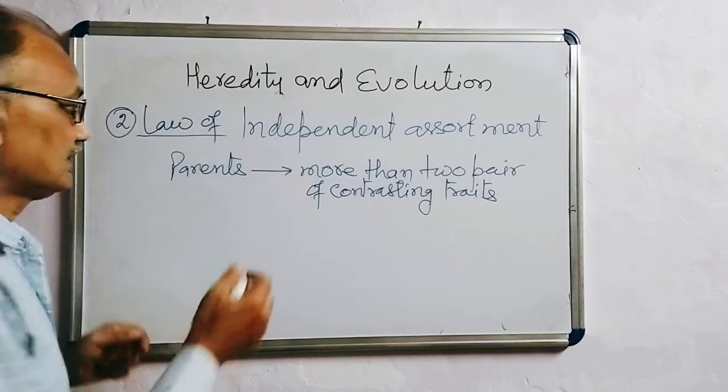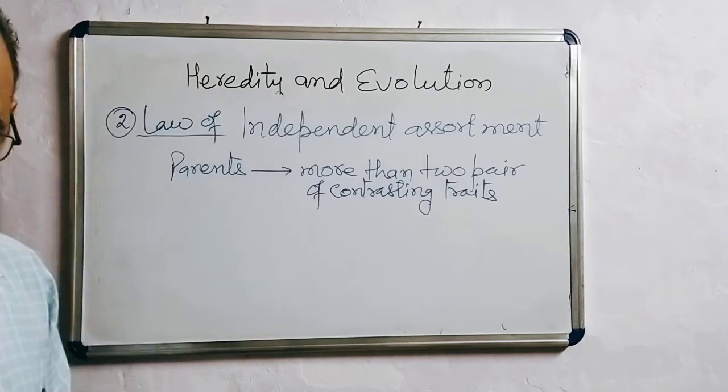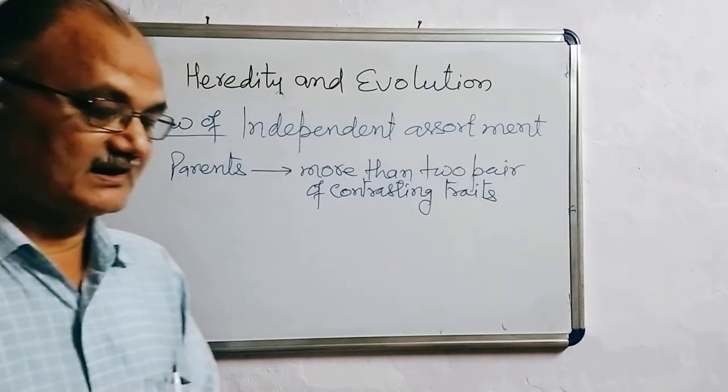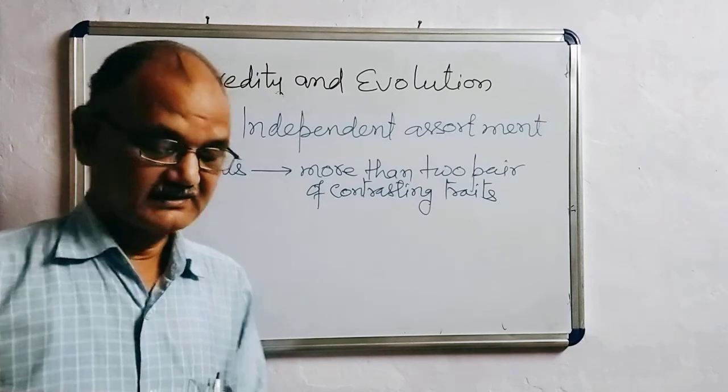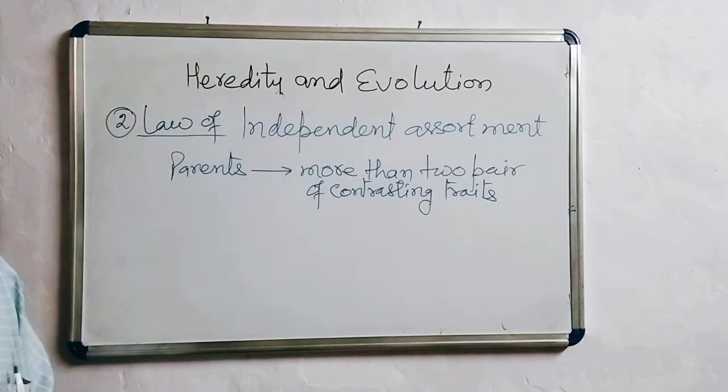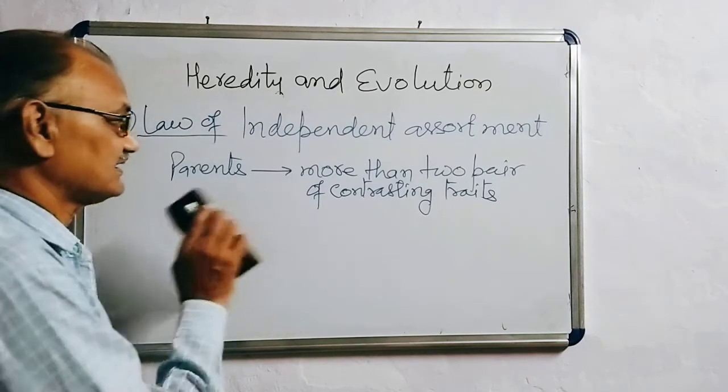Means, the alleles, whether dominant or recessive, are present together, but in the next generation they are expressed independently, without blocking the expression of the other allele.